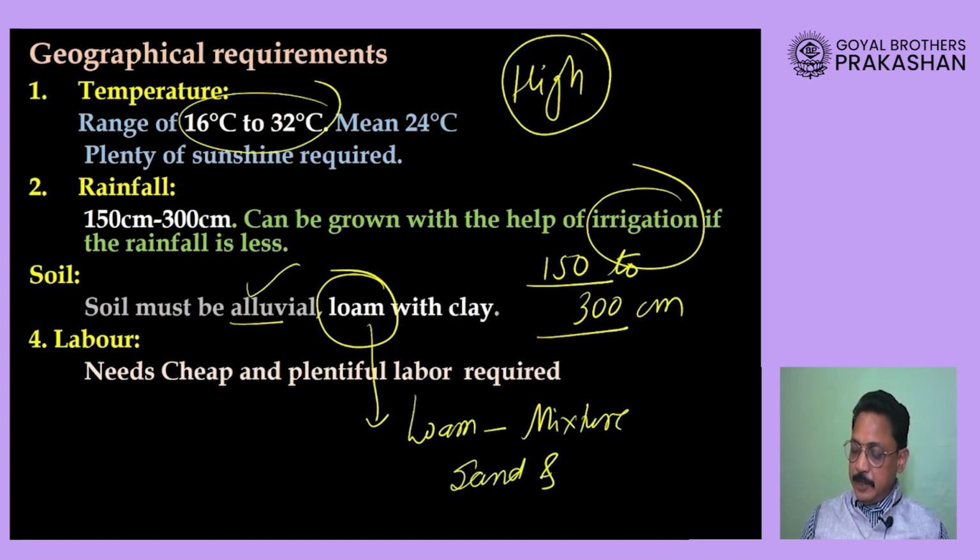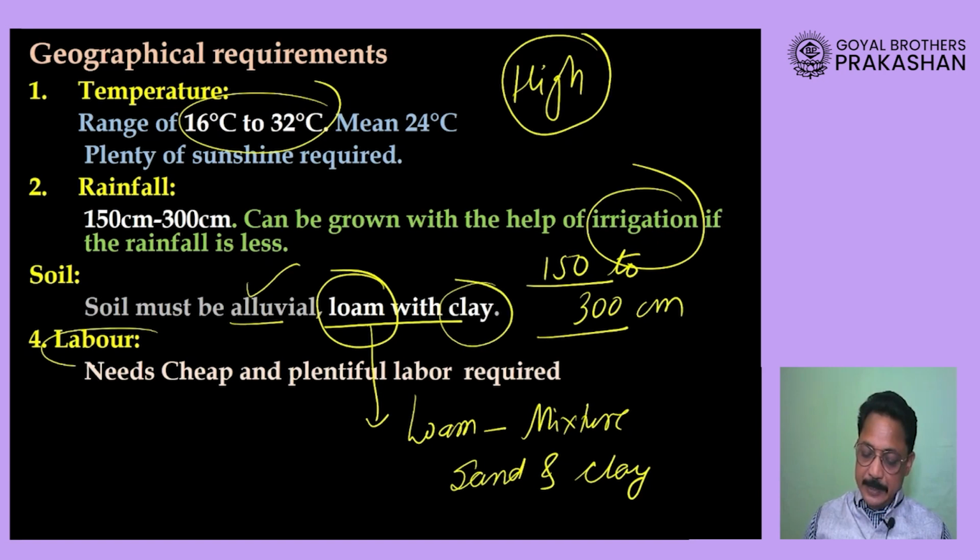So loam with clay means you need sand but a lot of clay in it, because clay has a special ability of retaining moisture, and as this crop requires a lot of water, the soil which has clay in it will be better for its cultivation.